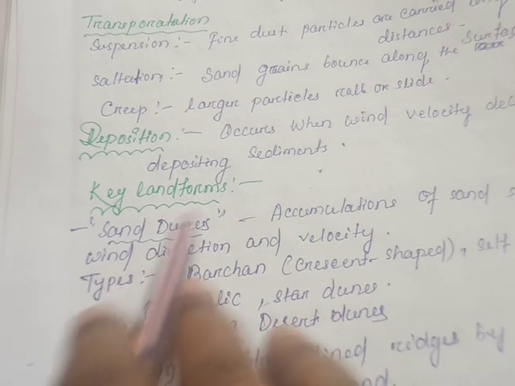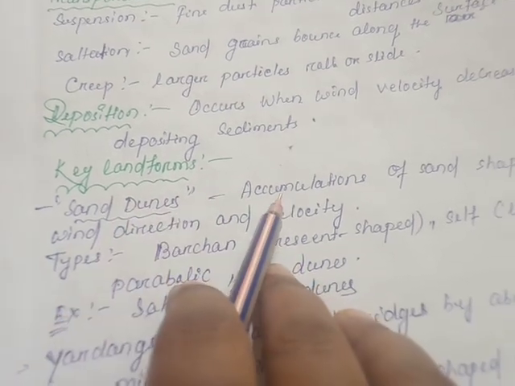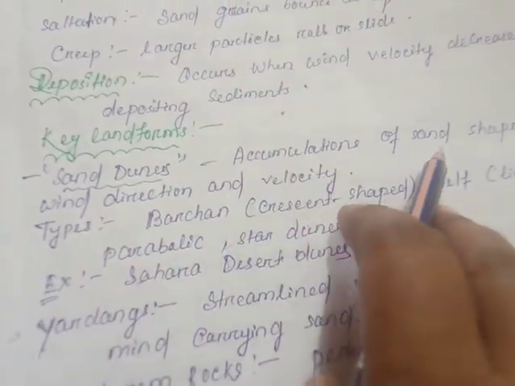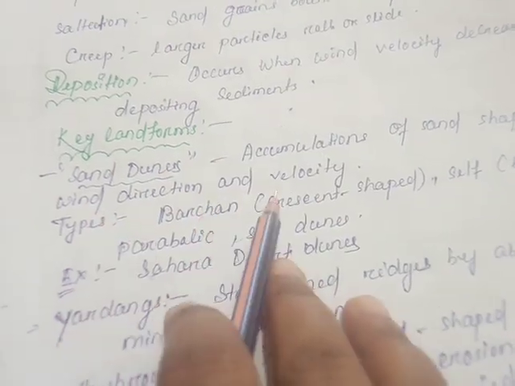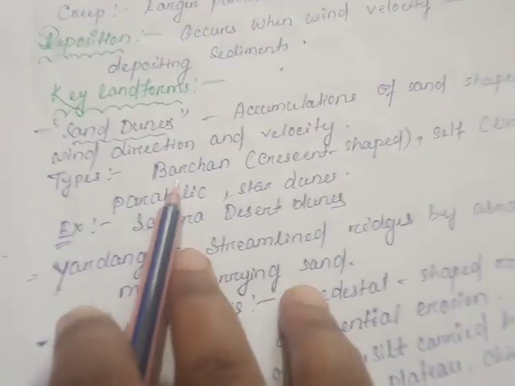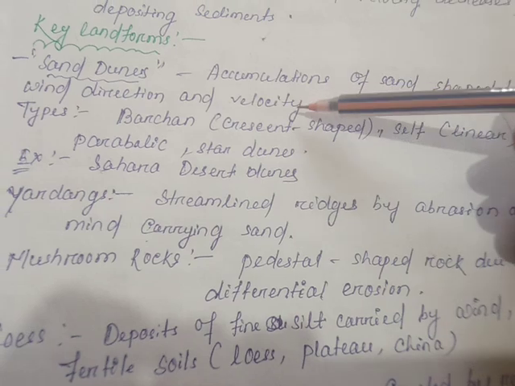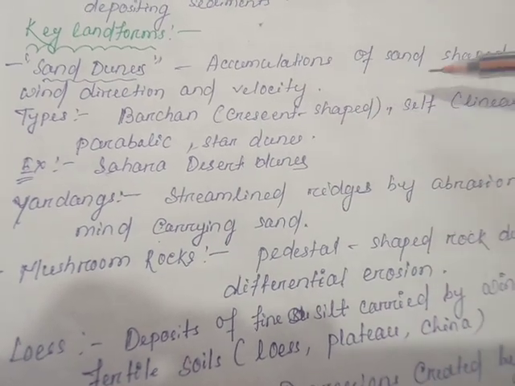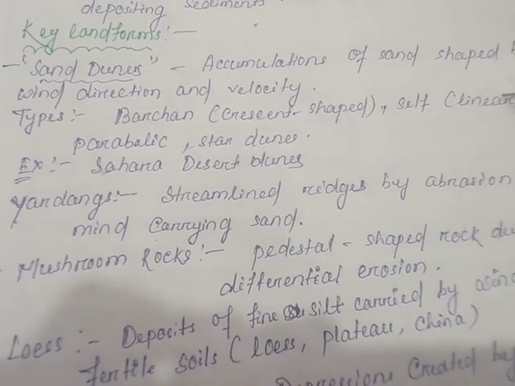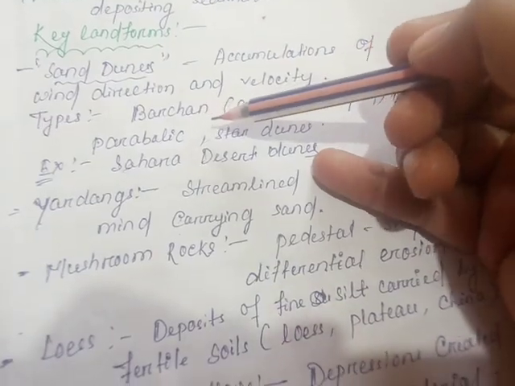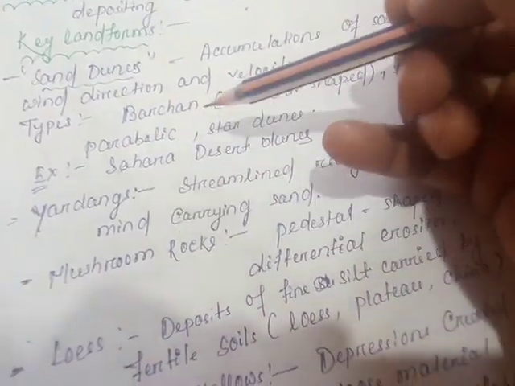Then the landforms. Sand dunes: accumulations of sand shaped by wind direction and velocity. Types of dunes include barchan, linear, parabolic and star dunes. Example: the Sahara desert dunes.